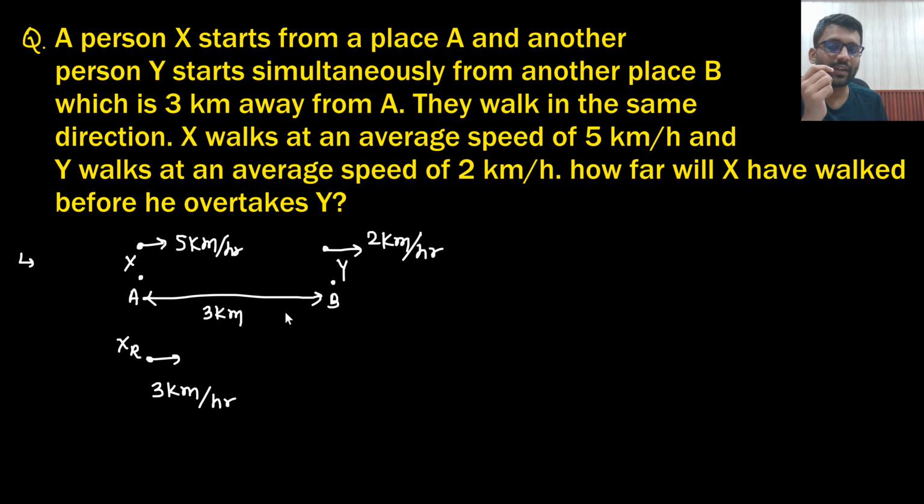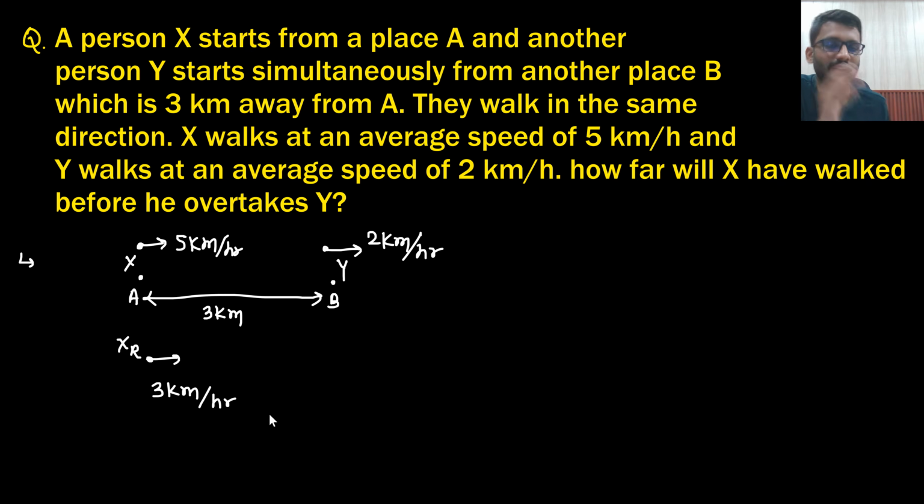And what is the distance between X and Y? That is 3 km if Y is not moving. If Y is not moving, that means the distance between X and Y is 3 km. Are you getting this point? Y is actually moving with 2 km per hour and X is actually moving with 5 km per hour. But let's just assume that Y is not moving, Y is stationary. That means X is moving with 3 km per hour.